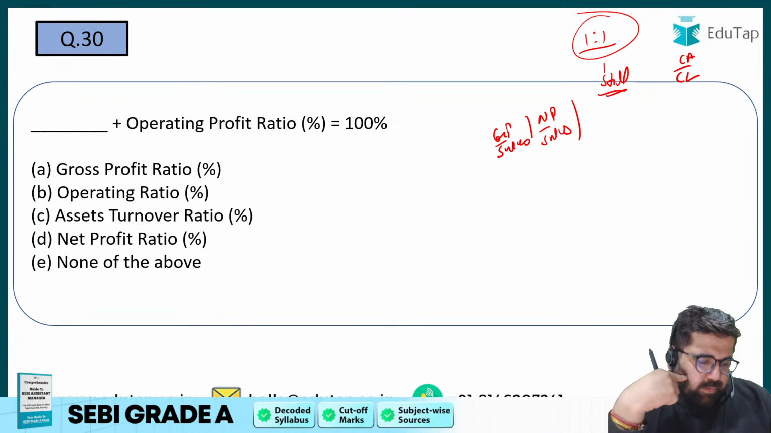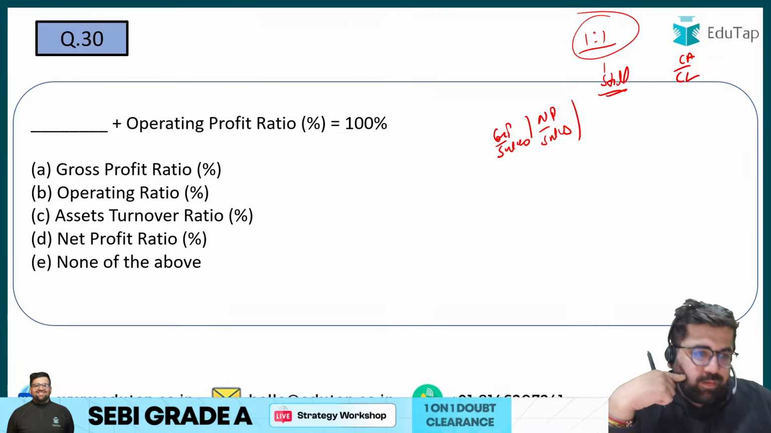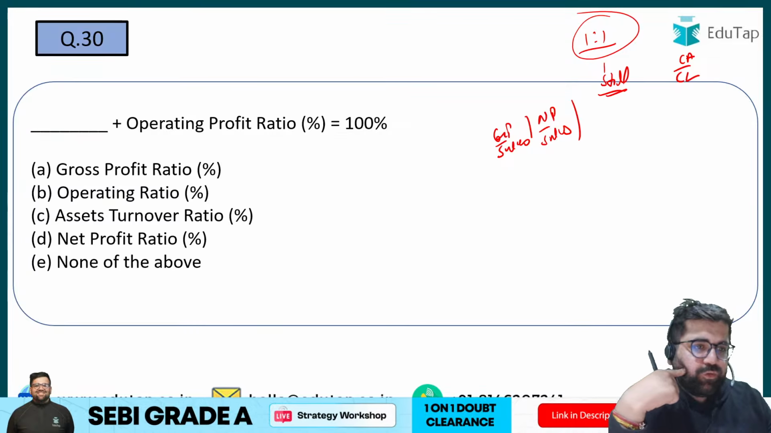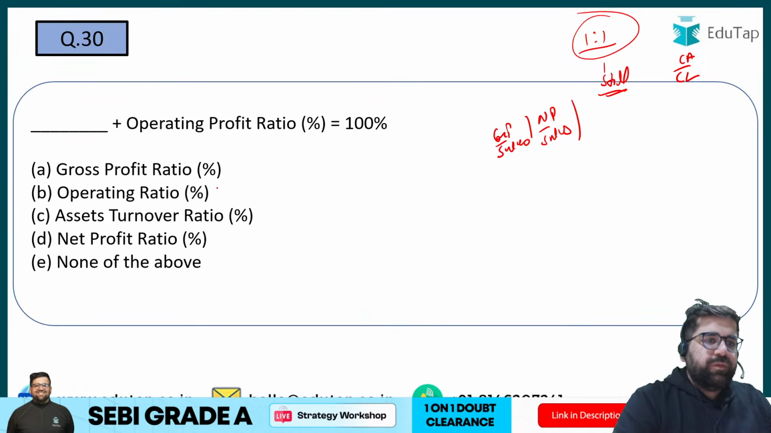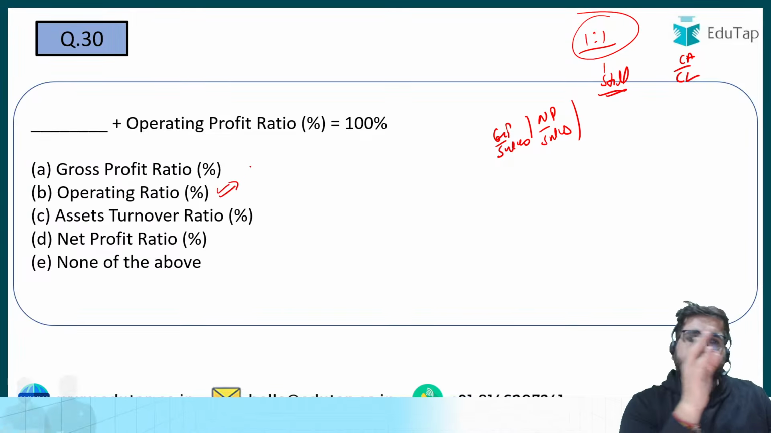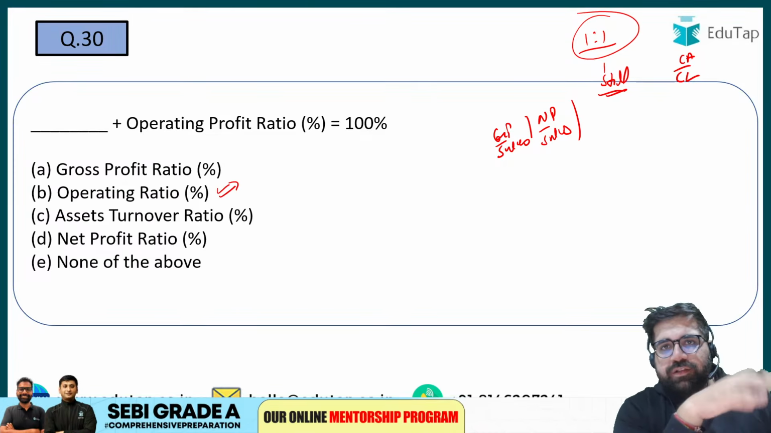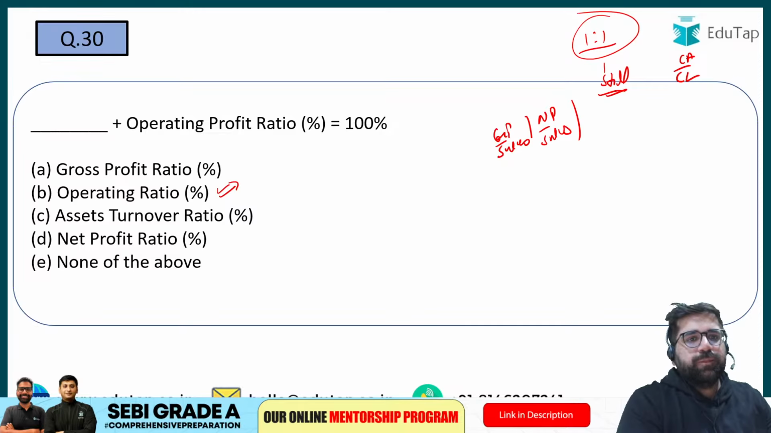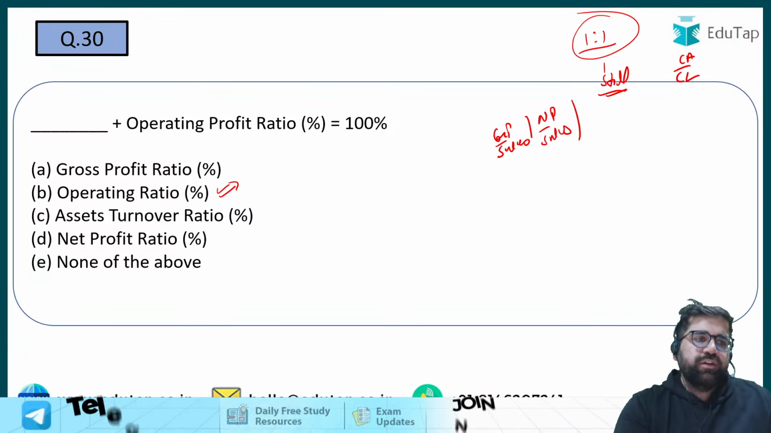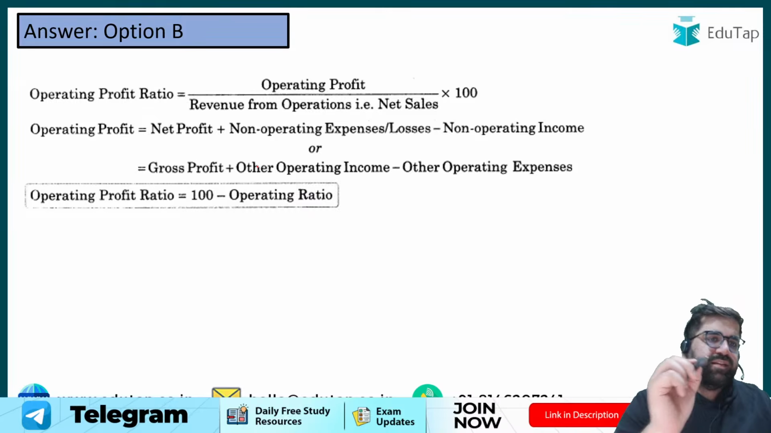Next question. Dash plus dash is your 100%. Net profit ratio. No. Operating ratio will be the correct answer, because operating ratio is taking all the operating expenses, and operating expenses plus operating profit is equal to 100. So my correct answer will be option number B in this particular case.